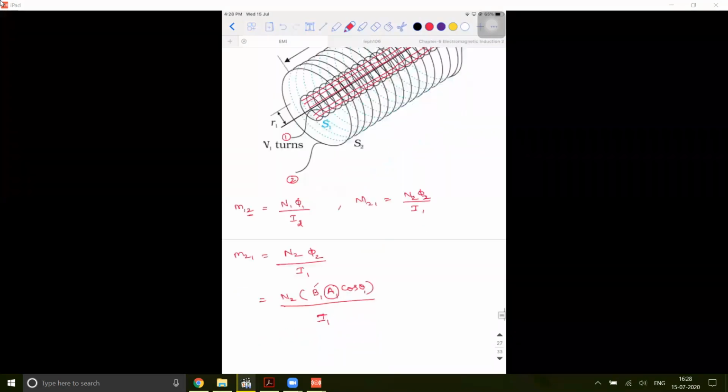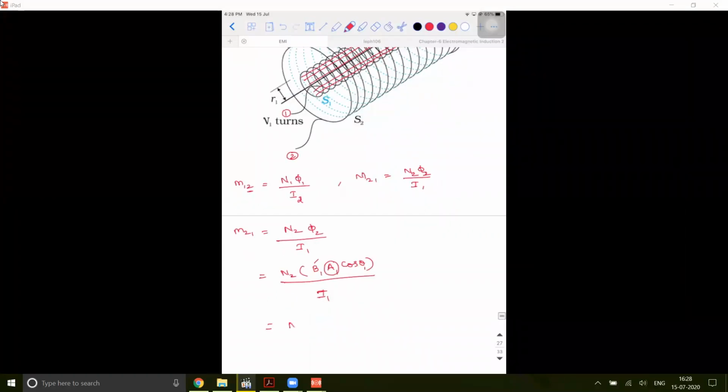So it is N2 into, what is the value of B1? It is mu naught into the same formula, mu naught into n into I, but you need to be careful with the suffix: n1 into I1. I'll write it as A1 itself into cos theta, which is again cos 0 degrees.